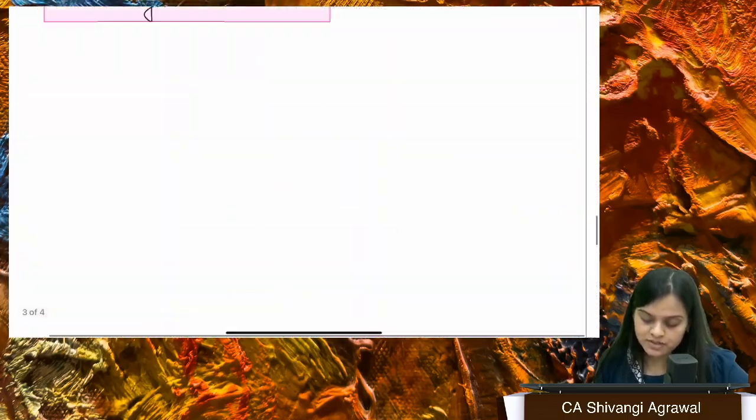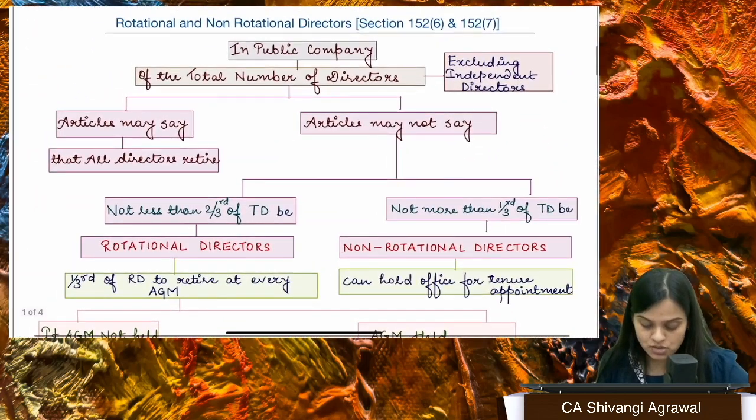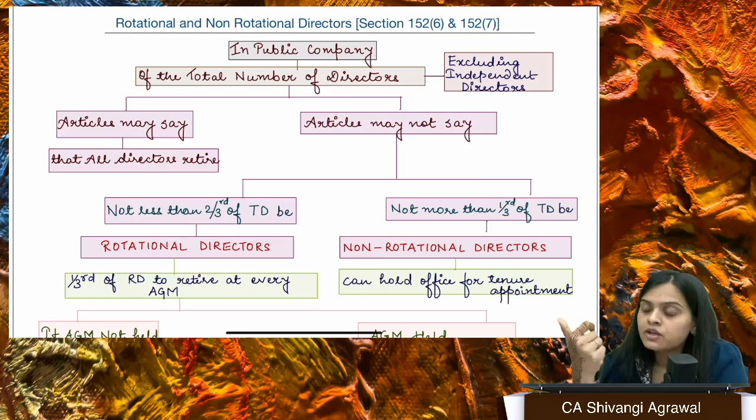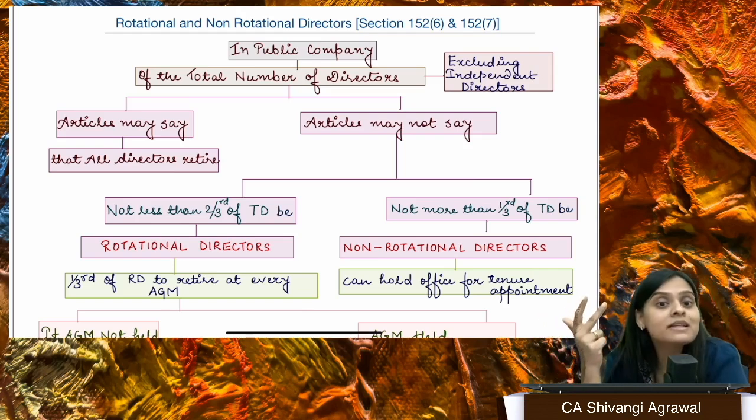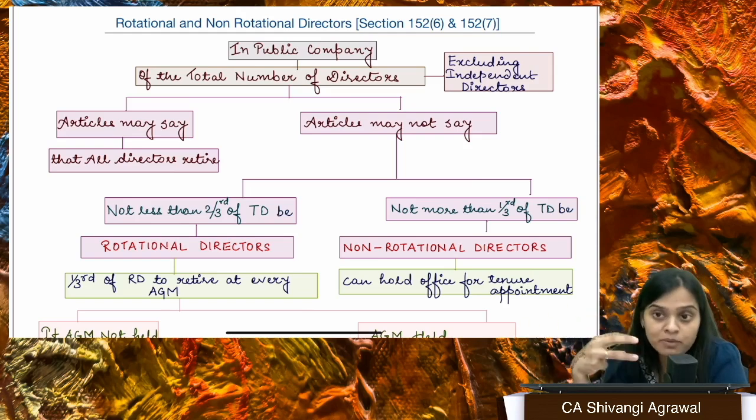Before I take you through the resignation, removal, disqualifications and everything, the first thing that you must know is what a director does, or what the duties or responsibilities of a director are. They're given in section 166. You have to act according to articles. You have to act in good faith. You have to exercise all your duties with reasonable care, right? You don't have to involve yourself in a situation where there is a conflict of interest with a company with your own interest, right? So personal interest should be kept at the last, right?